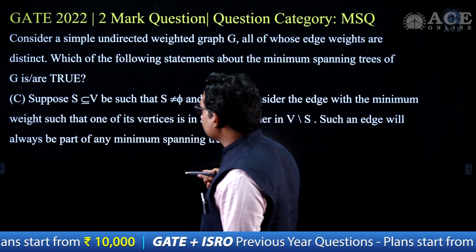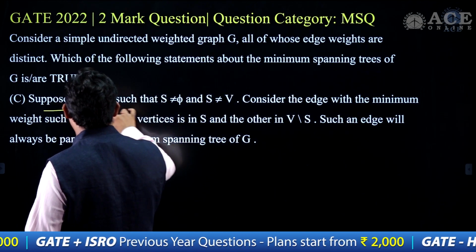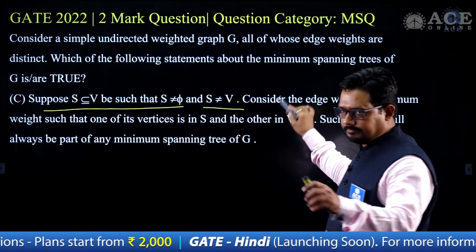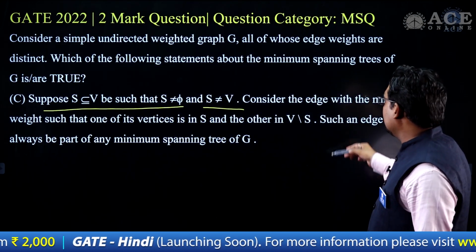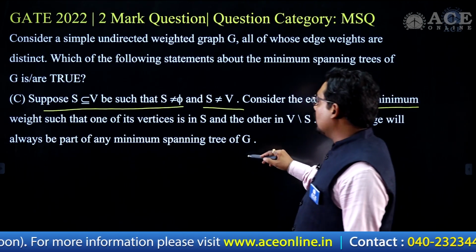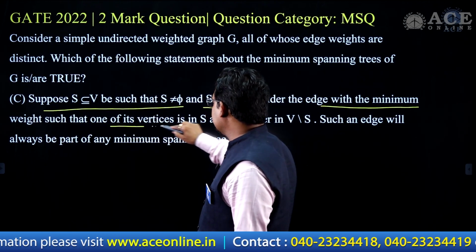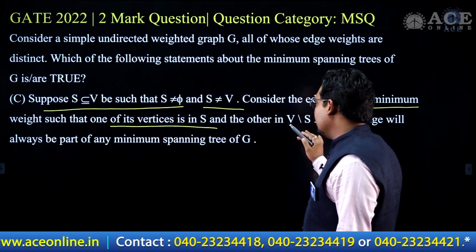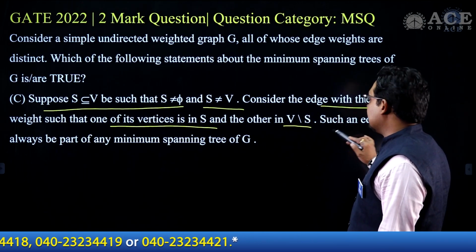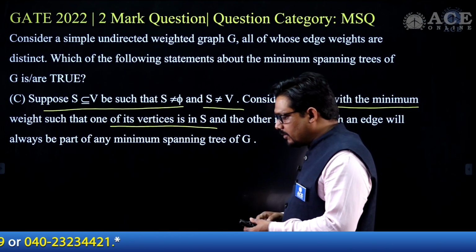Now, see, suppose S is a subset of V, and suppose that S is not phi and S is not all, not phi, not empty, not all. Consider the edge with the minimum weight such that one of its vertices is in S, where S is not phi and S is not V, and the other is in V divided by S. Such an edge will always be part of the minimum spanning tree.